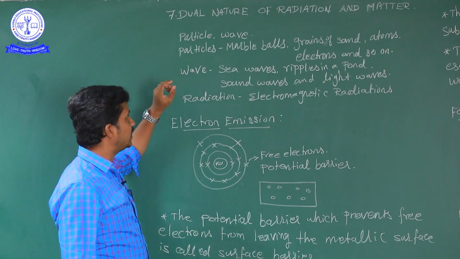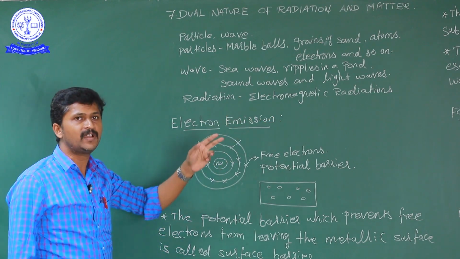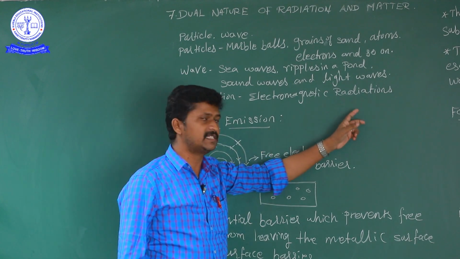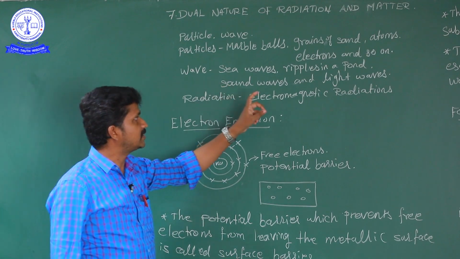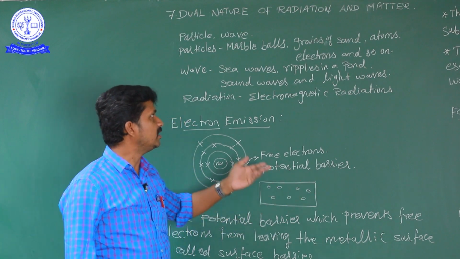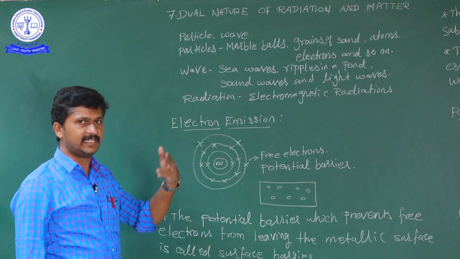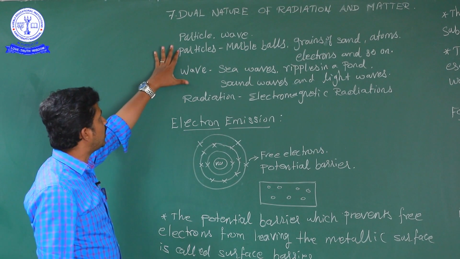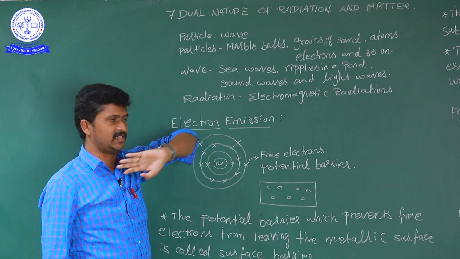So what is meant by radiation? Radiation means electromagnetic radiation, in terms of light waves and sound waves also. Sound waves show reflection, refraction and diffraction. And light, as electromagnetic radiation, shows reflection, refraction, interference and diffraction also. Okay. So this is the topic of dual nature of radiation. That dual nature is particle nature and wave nature also.